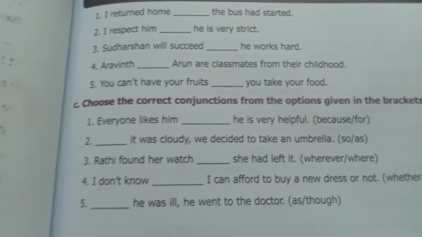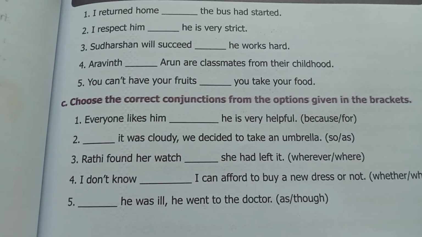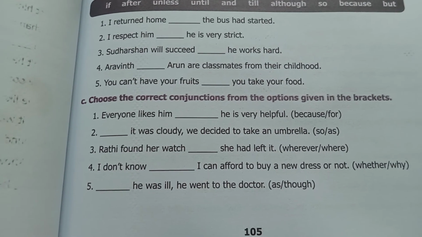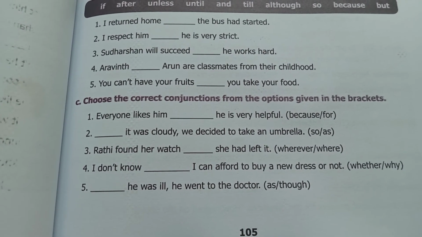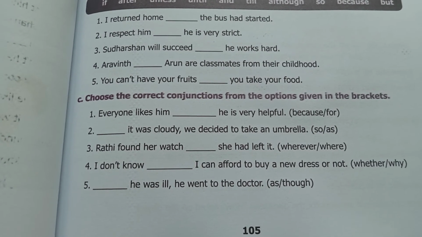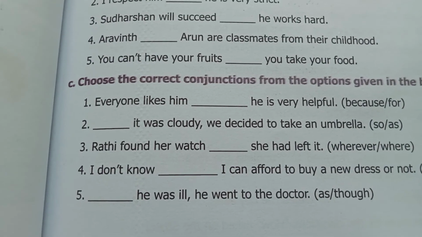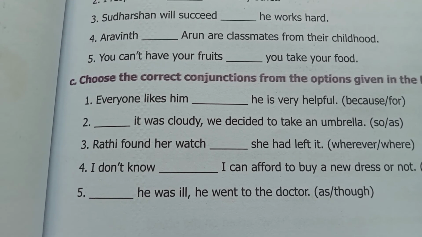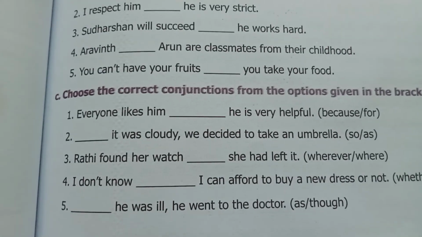I don't know dash I can afford to buy a new dress or not. I don't know whether I can afford to buy a new dress or not. Whether is the correct answer. Dash he was ill, he went to the doctor. As he was ill, he went to the doctor. So as is the correct answer.